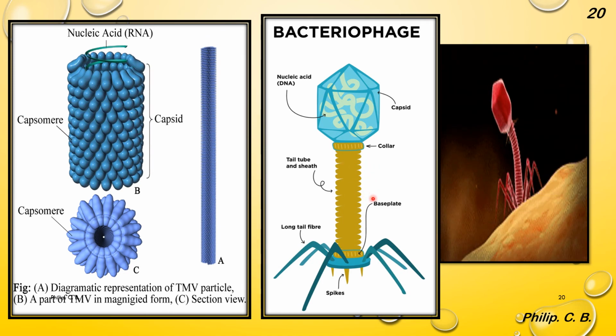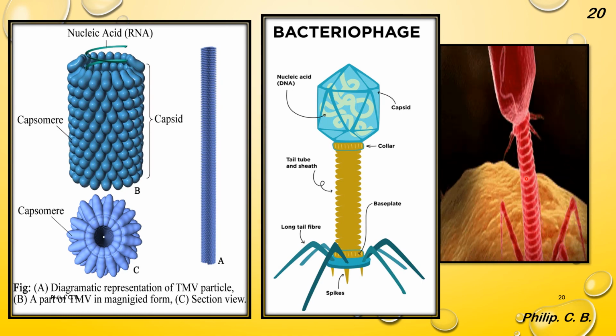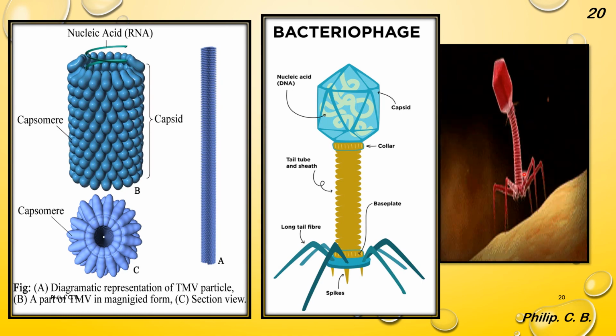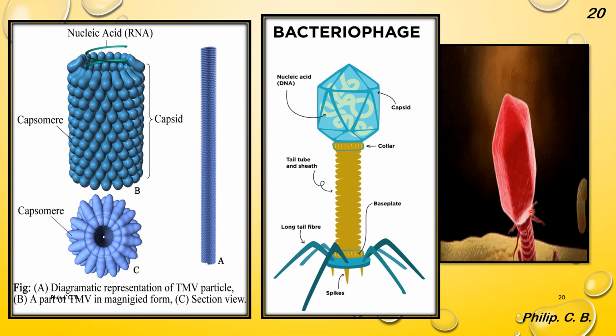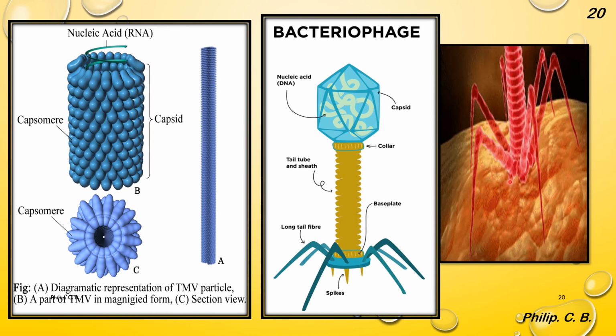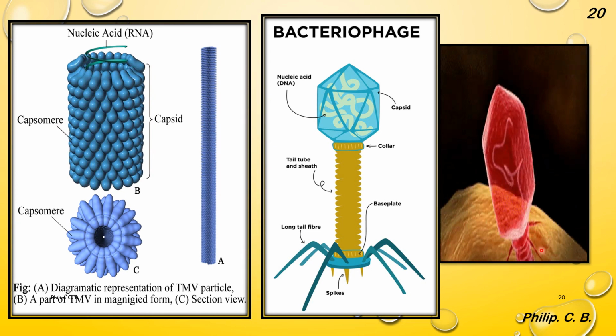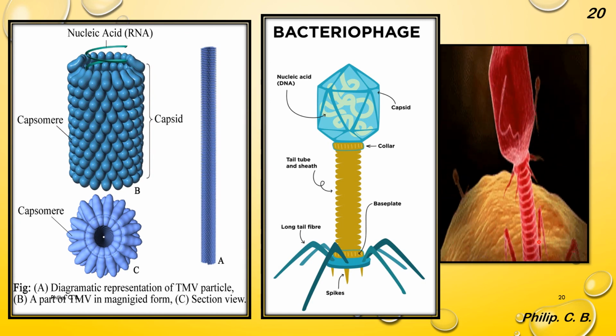Again I added a labeled image and the animation one. In the animation, you can see how the virus, bacteriophage, comes onto the surface of the body, injects its DNA or RNA into the host organism and infects the plant or the animal.